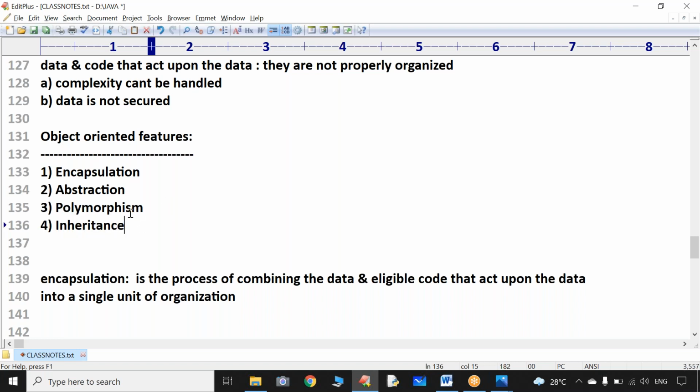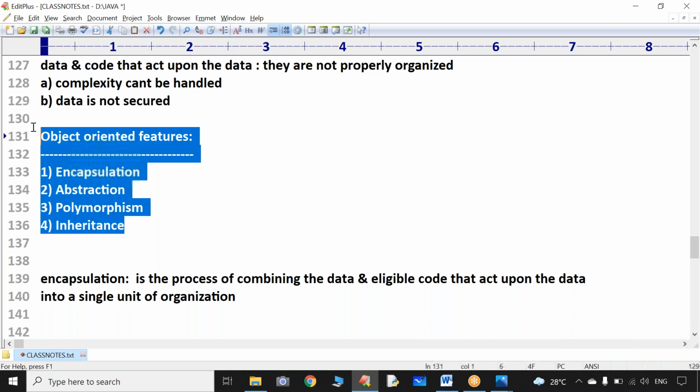So these are the 4 pillars of object orientation. If any programming language implements these 4 pillars, then that language we can call an object oriented programming language.